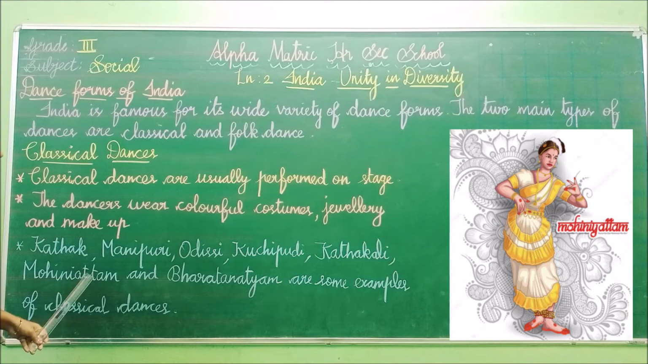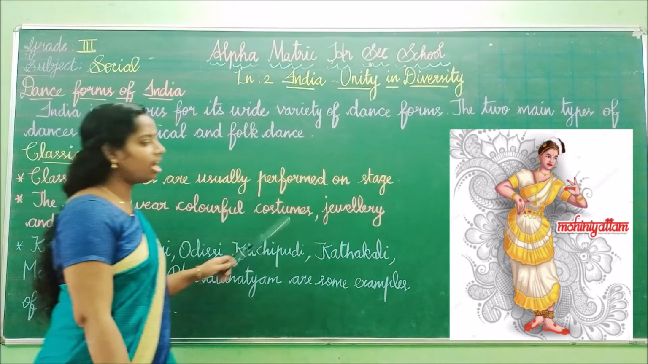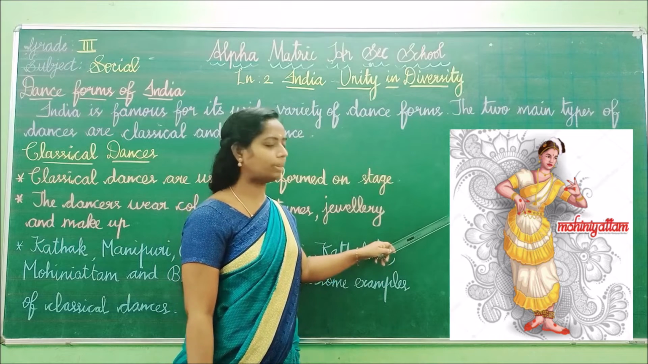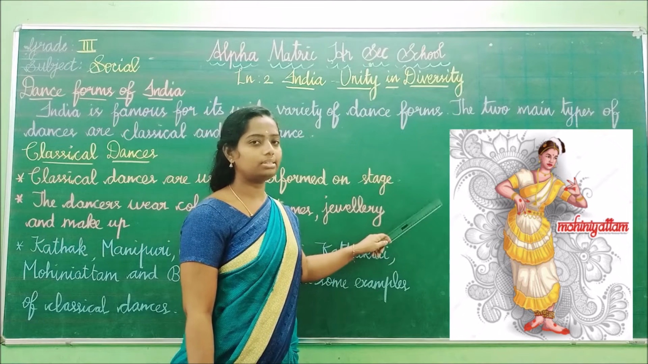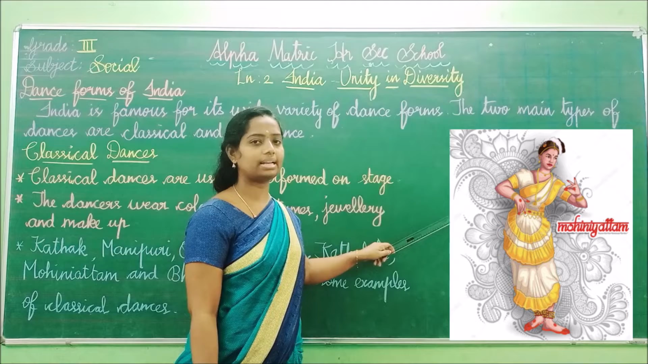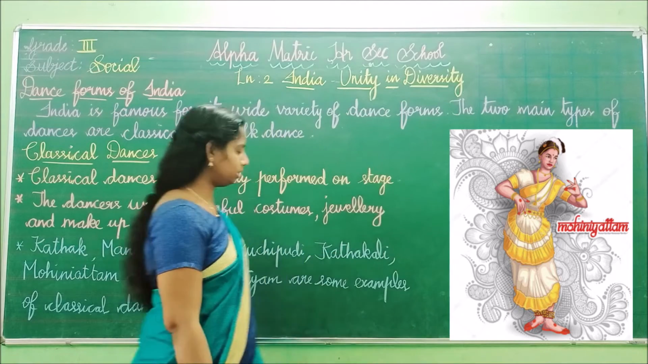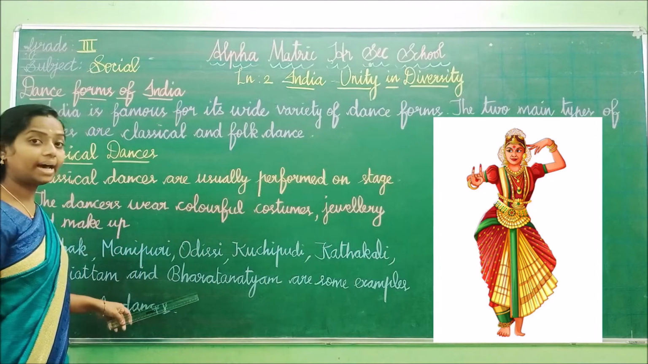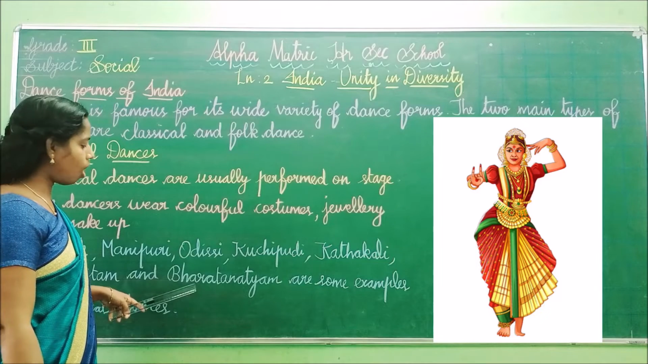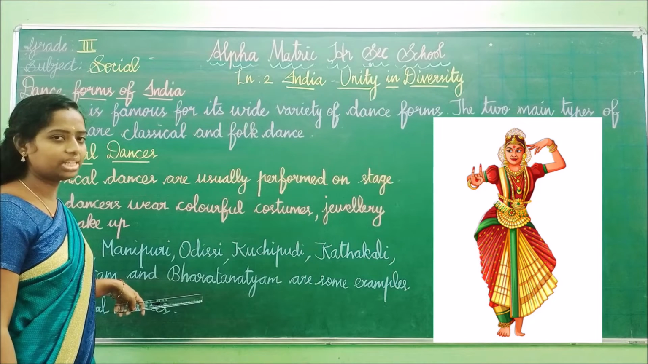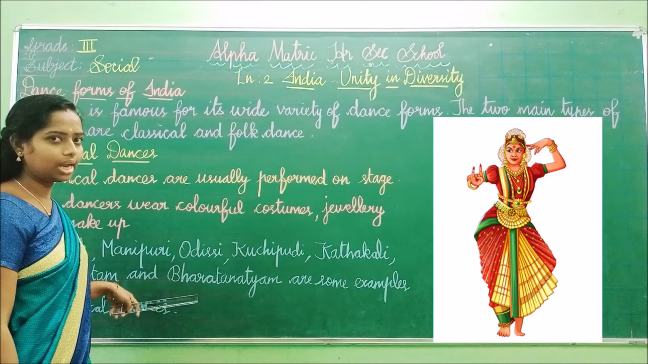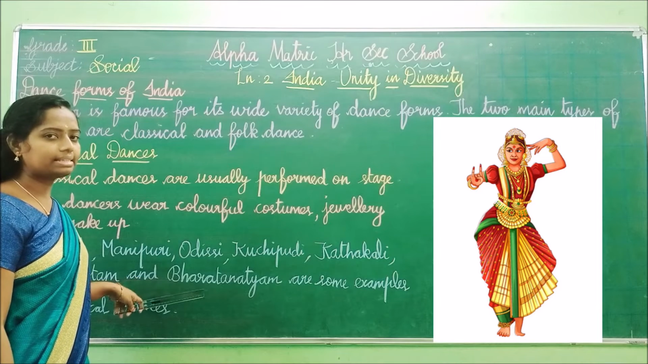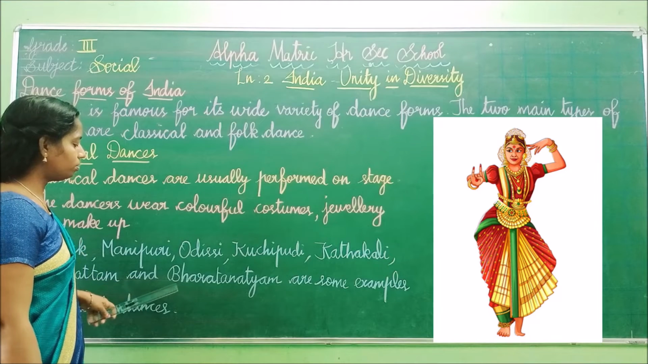M-O-H-I-N-I-A-T-T-A-M, Mohiniyattam. This is also one of the classical dances. Here we have the picture of Mohiniyattam. This is the way of Mohiniyattam. And then see Bharatanatyam. This you all know, isn't it? Because it is famous in Tamil Nadu. Bharatanatyam is one of the classical dances.